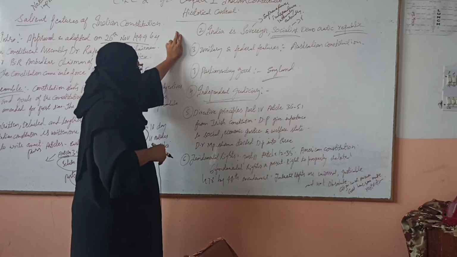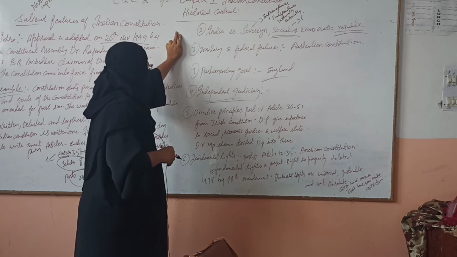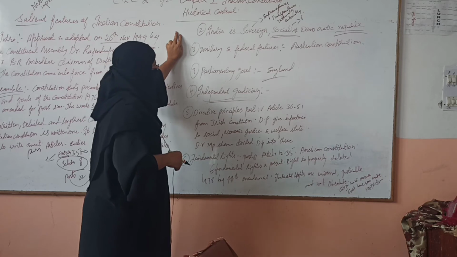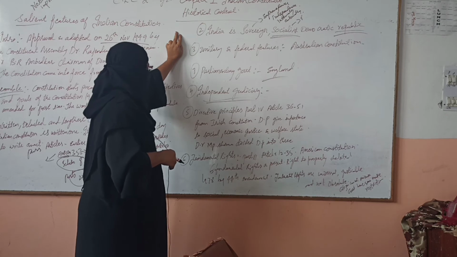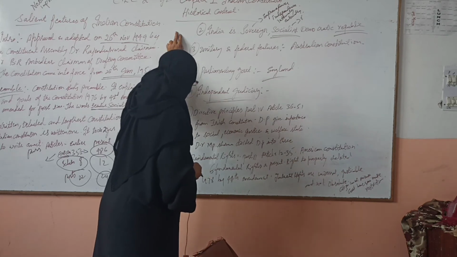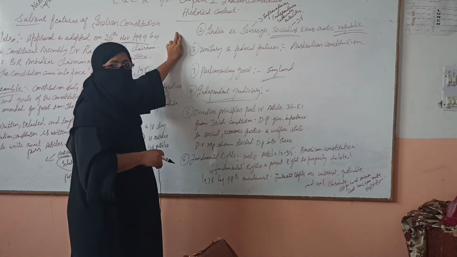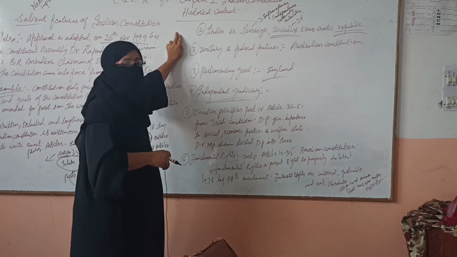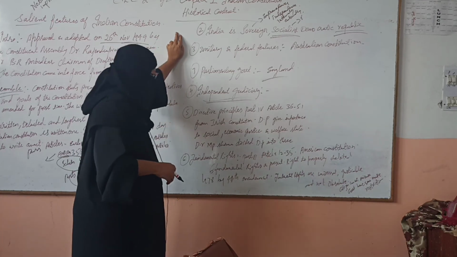Directive principles are what? These are the guidelines given to the central, state and local government in the Constitution of India, and they are mentioned in Part 4, Articles 36 to 51. And this idea of directive principles is borrowed from the Irish Constitution. Directive principles give importance to social and economic justice and the welfare state. Dr. M. P. Sharma divided these directive principles into 3 categories. What are these 3 categories? These are socialist principles, Gandhian principles and liberal principles.